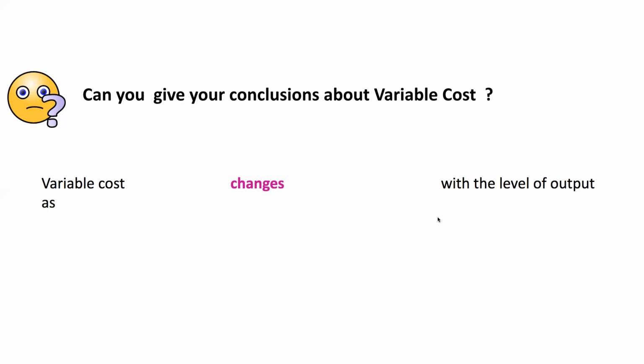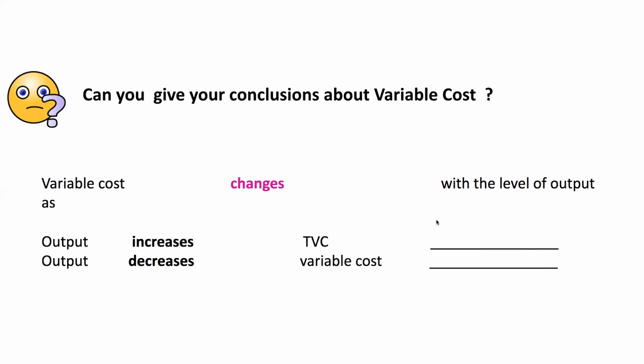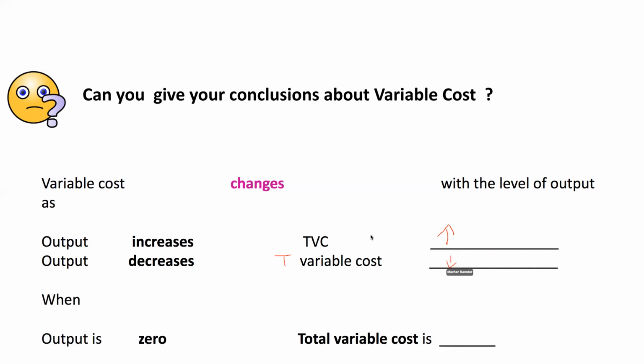What about as output increases, the total variable cost will? If the output increases, the total variable cost will increase. If output decreases, the total variable cost will decrease. When output is 0, total variable cost will be 0.